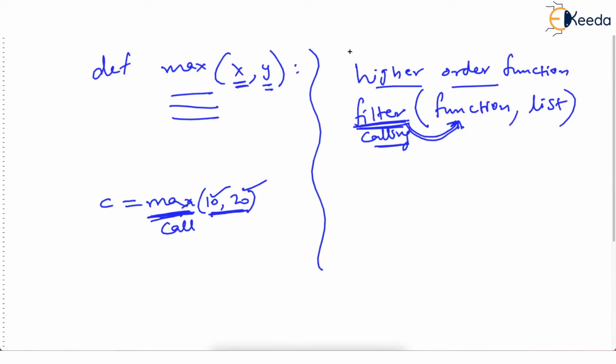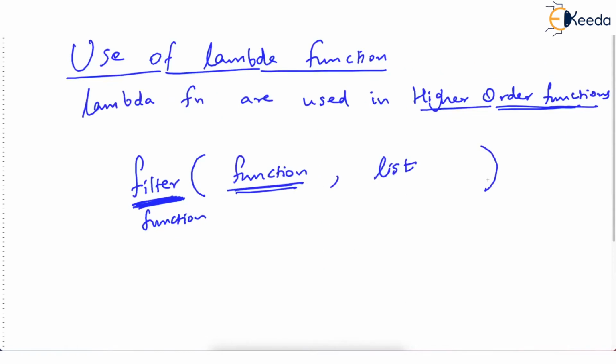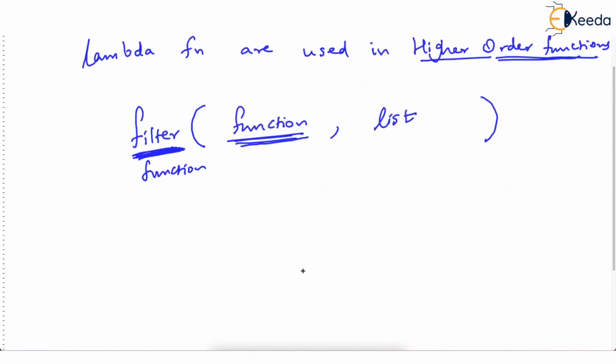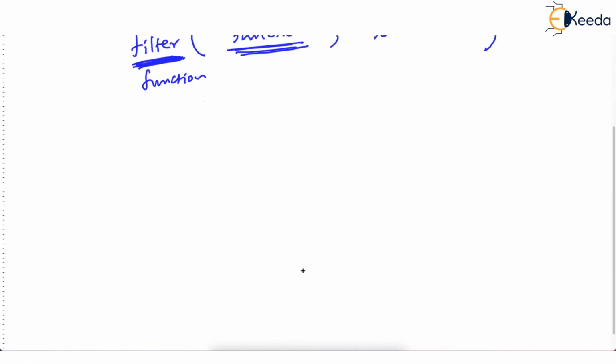Okay. I hope you are understanding. You will understand better with some examples. See, lambda functions are used with higher order functions, I said, and filter is such a function which takes a function as a parameter. So without any delay, I will tell you now how to use a lambda function. And trust me, you will like it. What an idea!